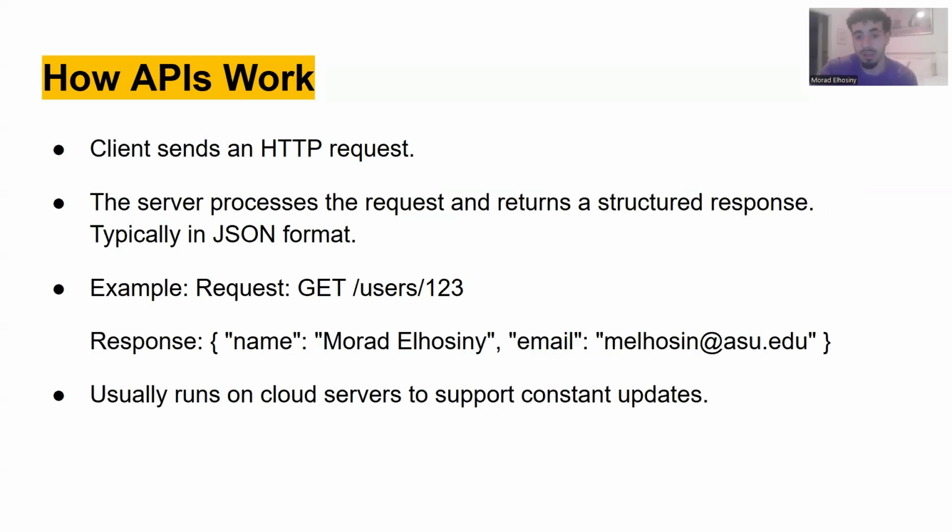When an API is used, a client sends an HTTP request to a server. The server processes that request and returns a response, usually formatted in JSON, which stands for JavaScript Object Notation. For example, a client might send a request like GET /users/123, and the server responds with something like name: Murad Hosseini, email: melhossein@asu.edu. These APIs typically run on cloud servers to ensure scalability and allow constant updates without downtime.